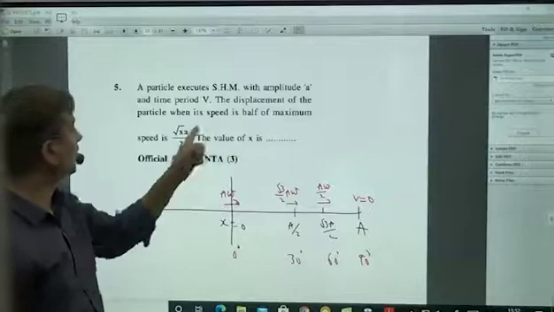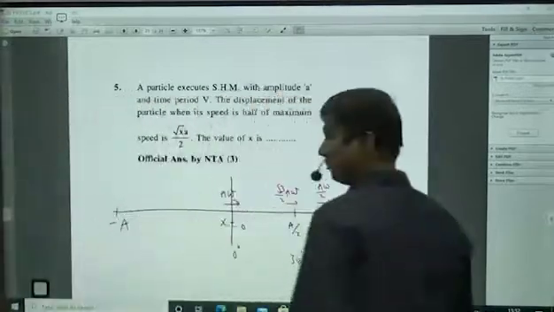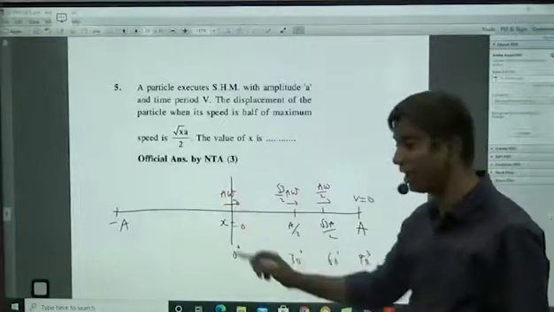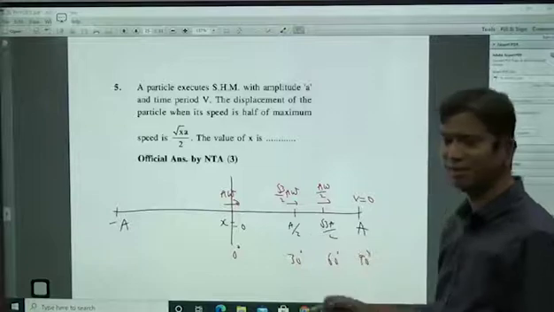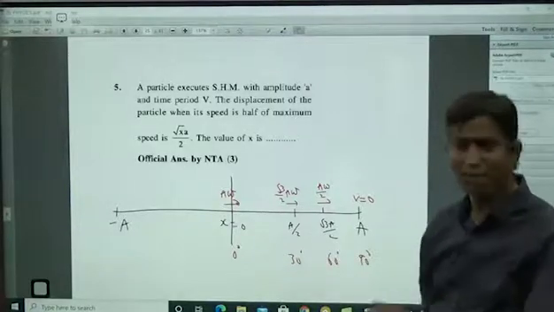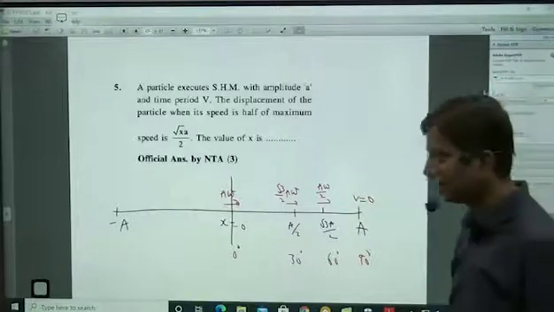Now what are they asking? Displacement when speed is half of the maximum speed. Where is the half of the maximum speed? This is the maximum speed. Half means here, 60 degrees, and here displacement is root 3 by 2 a. That's all. No need to solve anything, no need to apply the formula also. Directly you can put it. Right? Next.